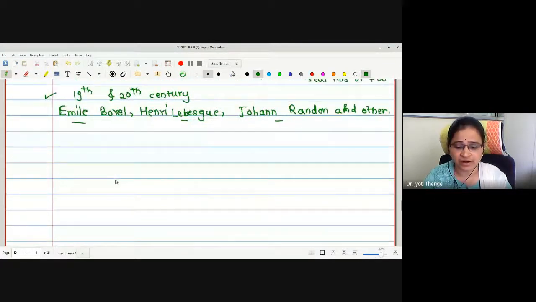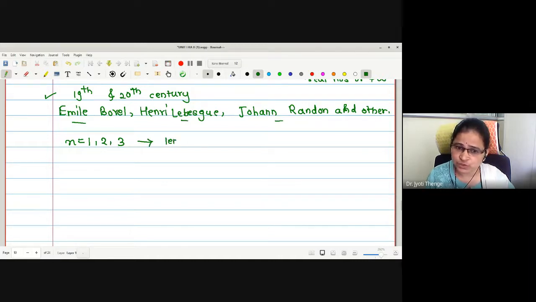Therefore, Lebesgue measure is named after the French mathematician Henri Lebesgue, no doubt, and this is the standard way of assigning a measure to subsets of an n-dimensional Euclidean space. For n equal to 1, 2, 3, this concept coincides with length, area, and volume.